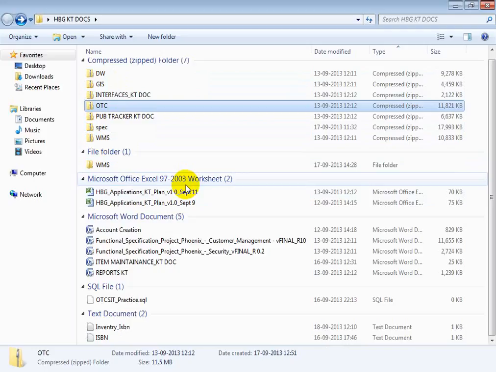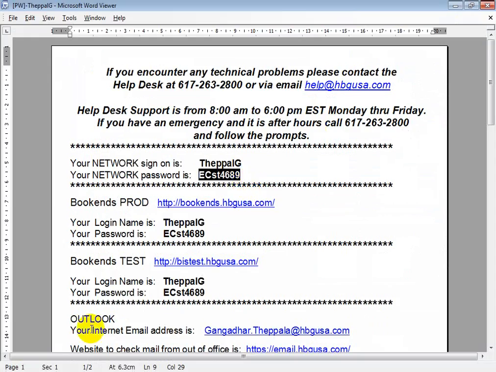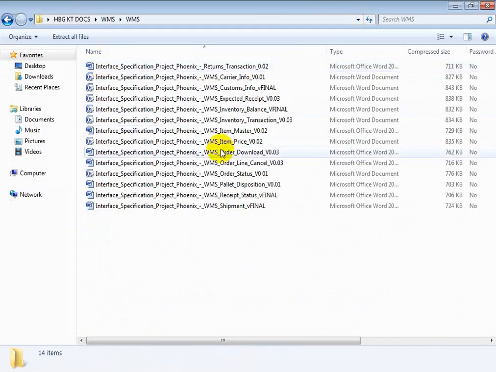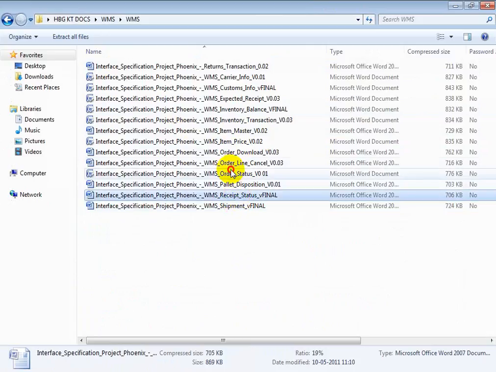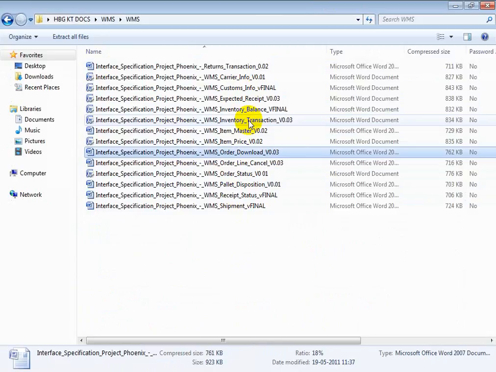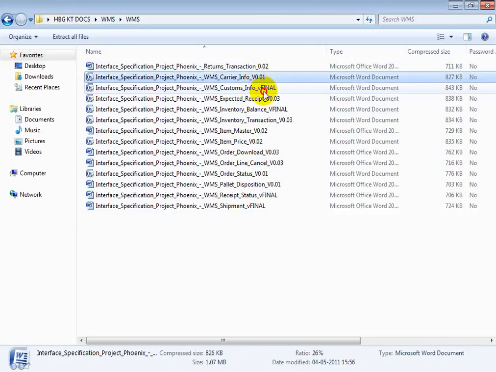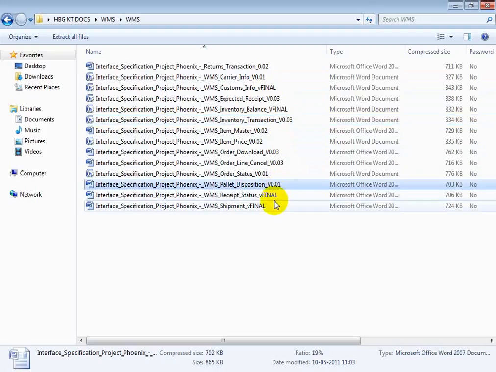Have we covered all the WMS interfaces? Outbound is covered. Yeah, this ends with the outbound. All the outbound WMS interfaces have been covered and completed. What remains is the inbound. The return transaction is also inbound, carrier information, customs info, inventory balance, inventory transaction, pallet disposition and receipt status and shipment. All these are inbound interfaces that I'll discuss.